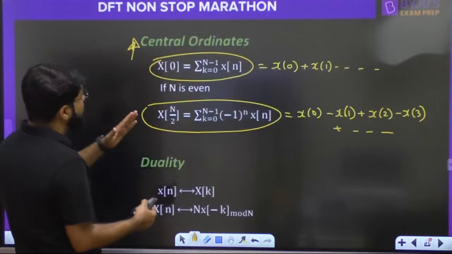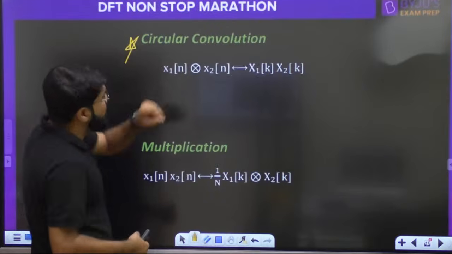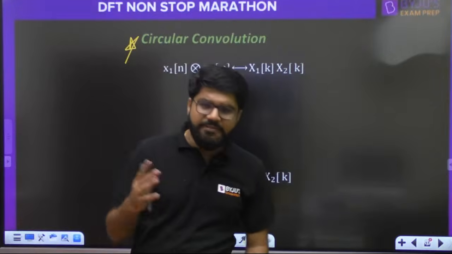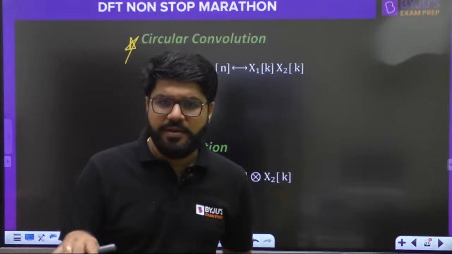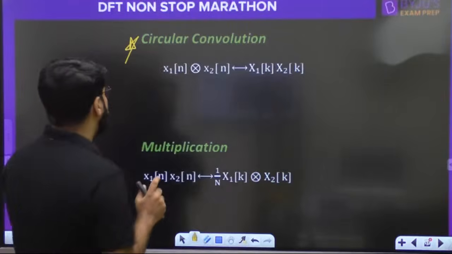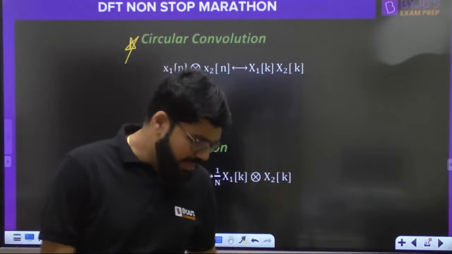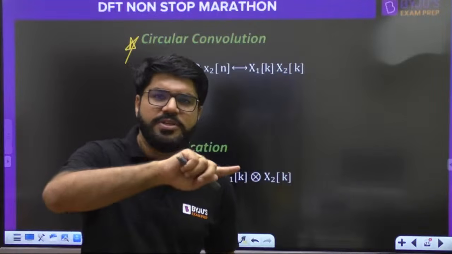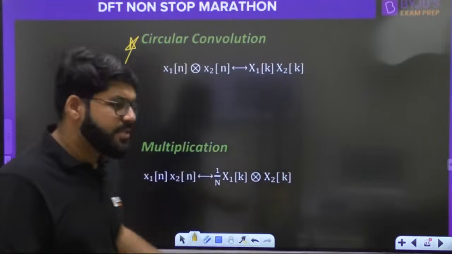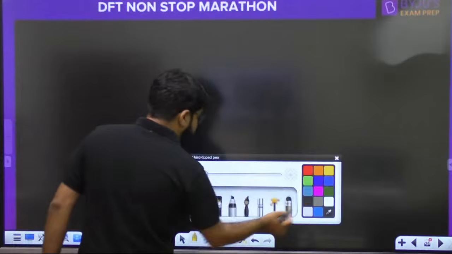Okay. So now we will go towards the questions, but only one thing I need to explain, circular convolution. After that, all property based, indirect and tricky questions will be covered in the session. x1[n] circular convolved with x2[n] has the DFT X1[k] X2[k]. The property is the same: convolution in time, multiplication in frequency. But how to do the circular convolution?